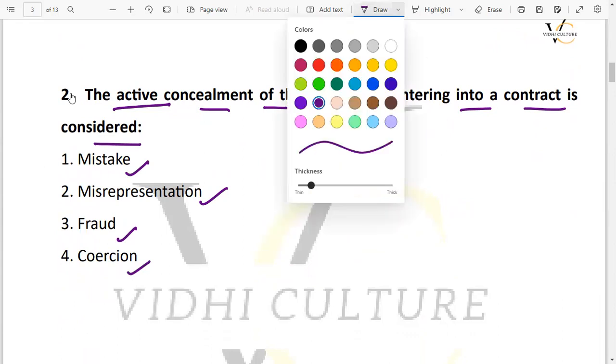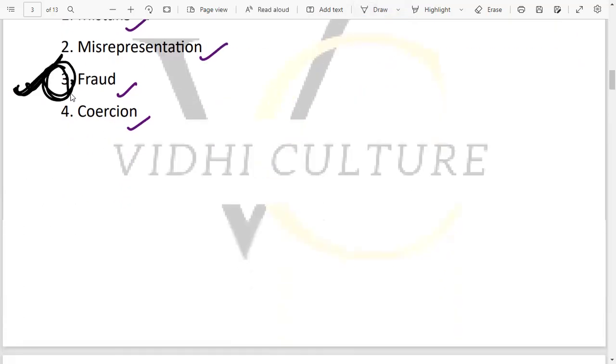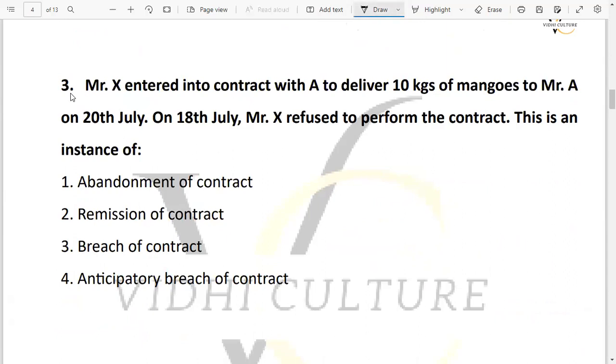So what can be the right answer from this? So the right answer is fraud. Third one is the right answer, that is the fraud. Active concealment of facts while entering into a contract is considered a fraud. Moving on to the next question, that is question number 3.